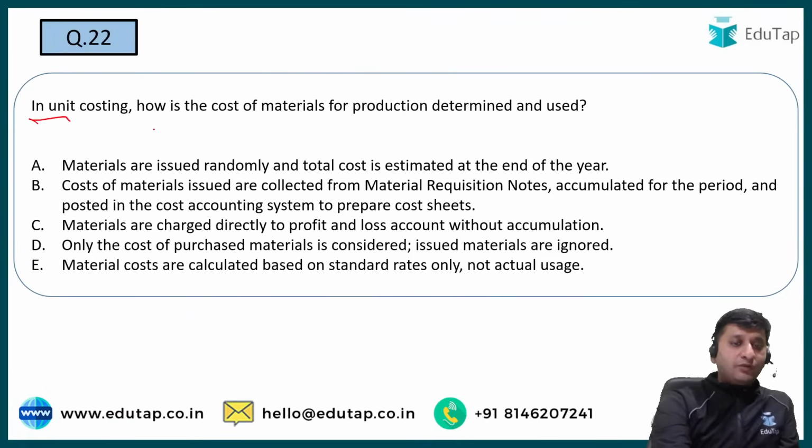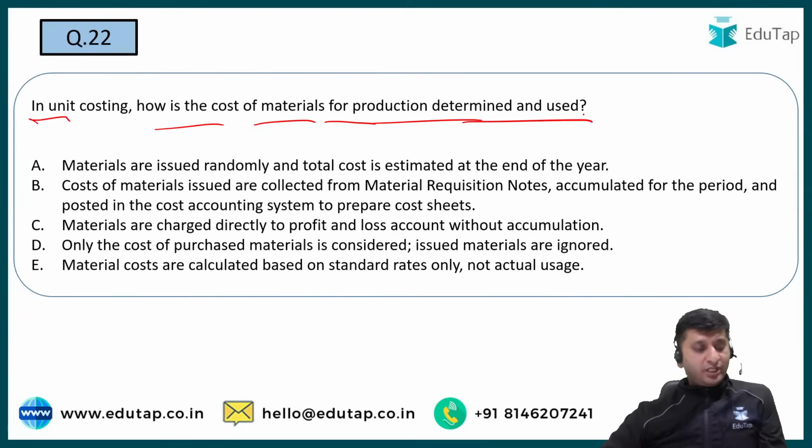In unit costing, how is the cost of materials for production determined and used?